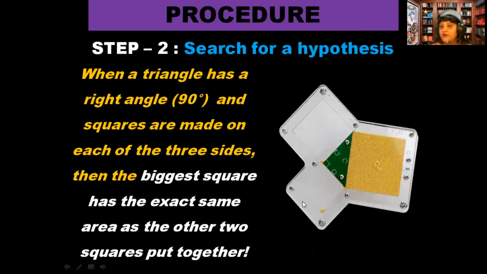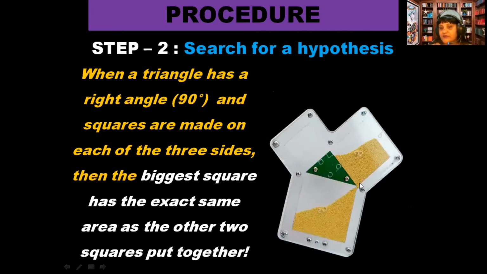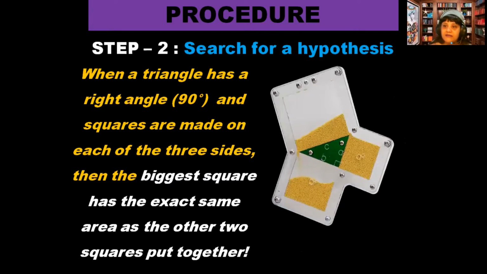The square of the other 2 sides, right? जो छोटे वाले 2 स्क्वायर्स हैं उनको जब हम ऐड कर देंगे that is equivalent to the biggest square.